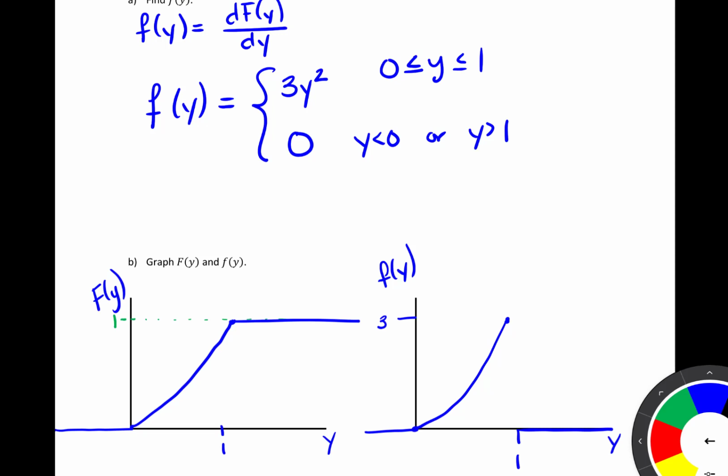So we can see that the plots of the CDF and the PDF do look different, but notice in terms of our PDF, if we think of our PDF in terms of the area under the curve, which is what we use the PDF for, notice here we are slowly gathering area. We keep on going up, we gather more area, and then once we hit 1, we drop back down to 0 and we're not gathering any more area. And we can see that here by the curvature. Between 0 and 1, we're gathering area. So here we're actually talking about the slope of the CDF. And then we reach 1 once we get past y equals 1, because there's no more area to gather from the CDF.